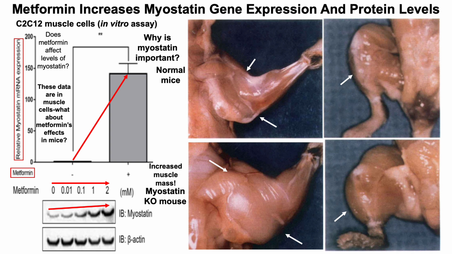So these data suggest that metformin may be bad for muscle, in part by increasing levels of myostatin. Now note that these data are in muscle cells. What about metformin's effects in mice?